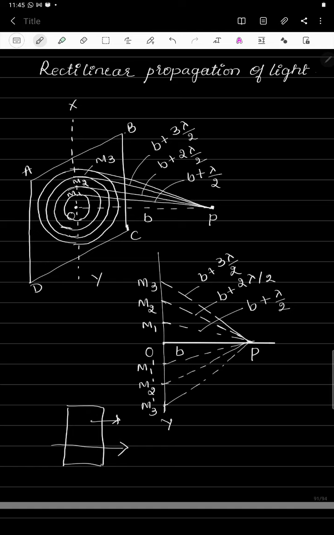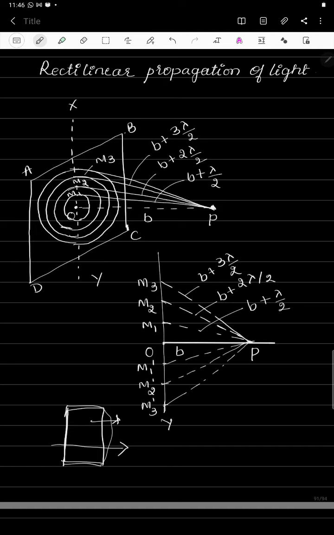If the light is coming from a source which is at infinite distance, for example light coming from the sun, we consider that as parallel rays. And if you consider the wavefront for those parallel rays, then that is called a plane wavefront. So here in the diagram, ABCD is the plane wavefront that we have considered in a direction perpendicular to the propagation of light. Here point P represents where the intensity of the light is to be calculated because of this wavefront.